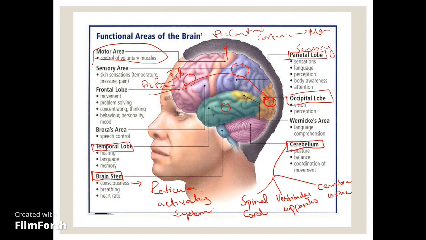There are two speech centers present in the brain. The first one is the Wernicke's area, which is present in the temporal lobe. Wernicke's area is a sensory as well as a motor area. Its sensory function is that it helps in the interpretation of an auditory or visual stimulus. It helps in understanding of the stimulus.